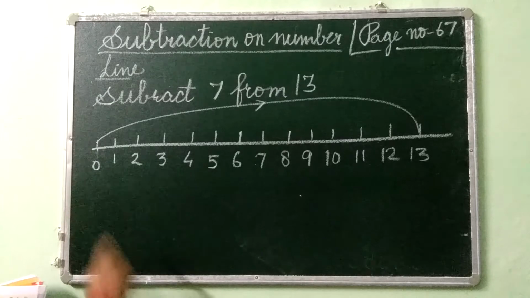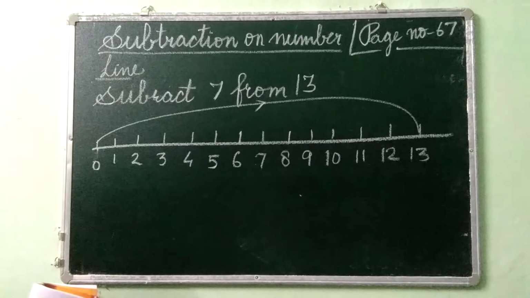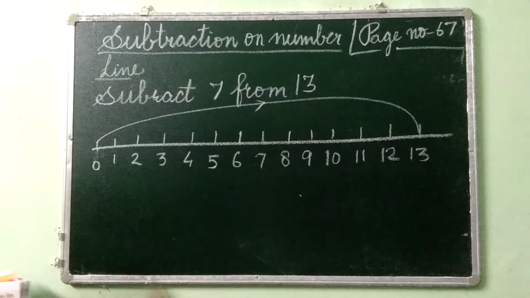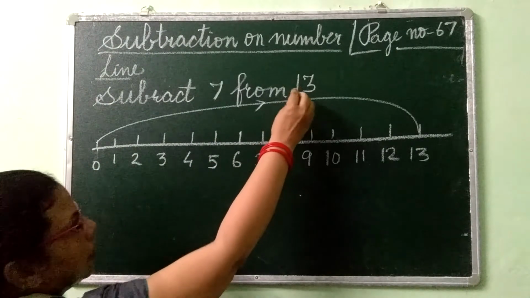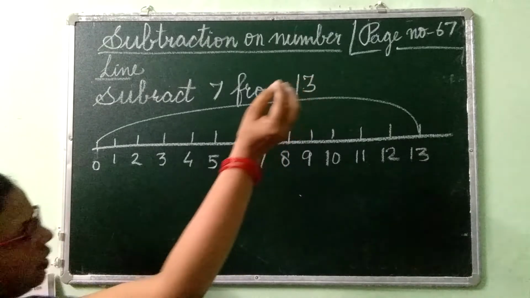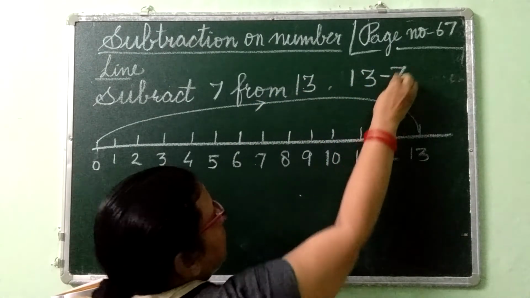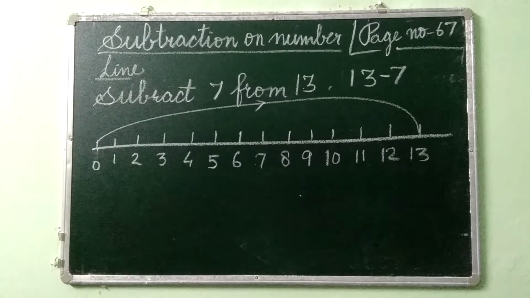So, here is the question, children. Subtract 7 from 13. So, 7 from 13 means that you have to subtract 13 minus 7. 7 from 13 means 13 minus 7.